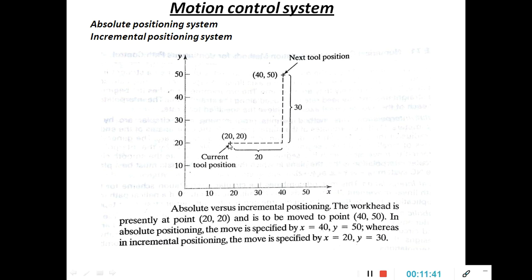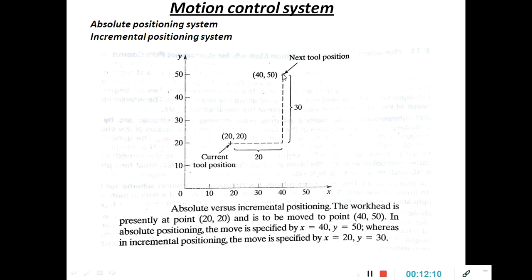This dotted line is the work part. The coordinates for this point are 20, 20, in the sense x20 y20. This 20 stands for x, this 20 stands for y.